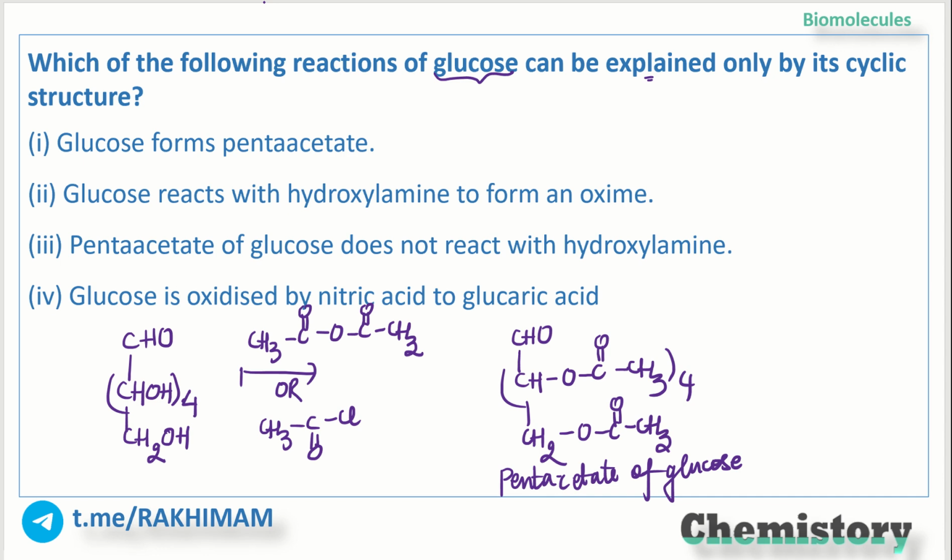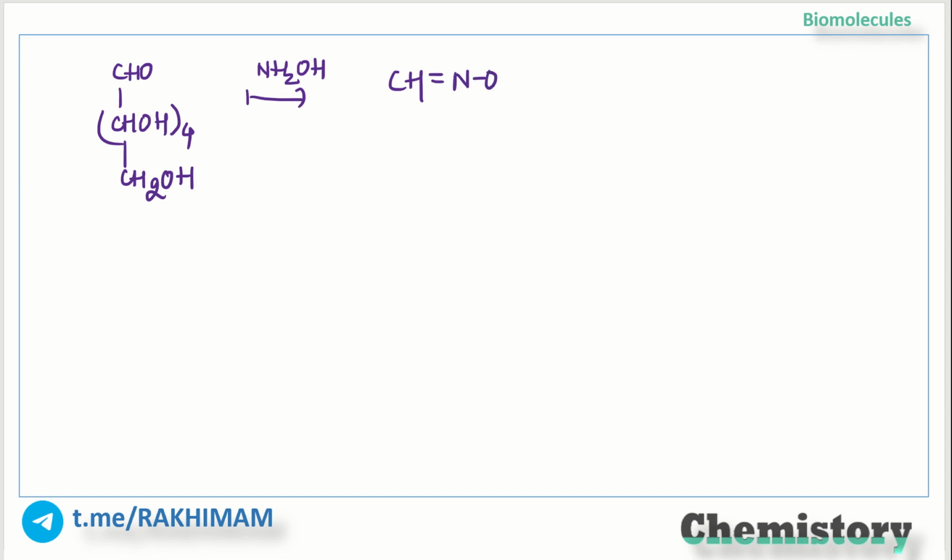Now glucose reacts with hydroxylamine to form an oxime. So it's CHO, then CHOH whole 4, and CH2OH. This is glucose. When it reacts with hydroxylamine, NH2OH, we get CH double bond NOH, CHOH whole 4, and CH2OH.